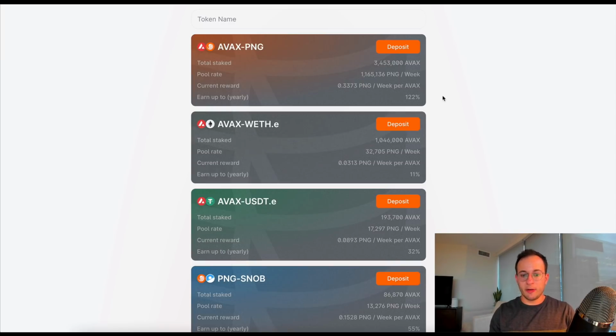For me, it's not really worth it, especially knowing the yields are going to go down. I really have to hope that these tokens hold up. The yield is certainly not going to make up for any change in the token's value. Looking at this AVAX ETH pair, again, a lot of you probably have exposure to Avalanche, which is great, but this pair is extremely popular, only earning about 11% a year. So is it really worth taking the risk on this platform? That's something you have to decide, but again, for me personally, it's not.